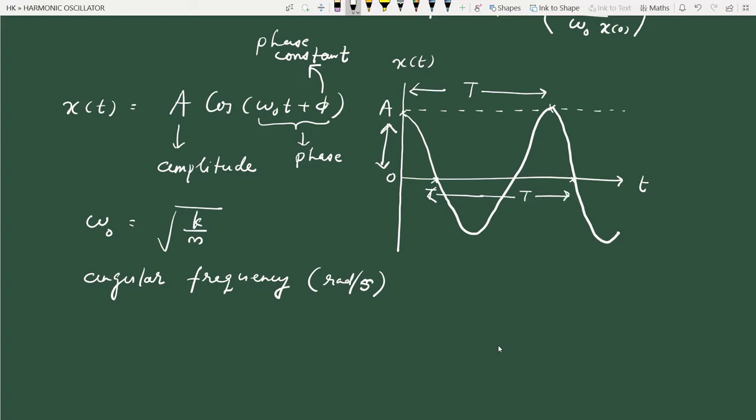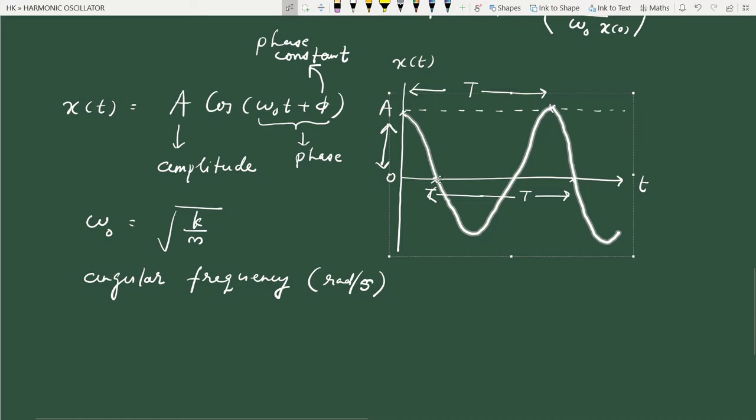This is also a time period, because at this position we have zero displacement, that means the particle is at the equilibrium position, and again it comes back to an equilibrium position here. From the maximum displacement it comes down to the equilibrium position, goes to maximum displacement in the opposite direction, comes back to equilibrium, again goes to maximum displacement in the other direction and comes back to equilibrium.